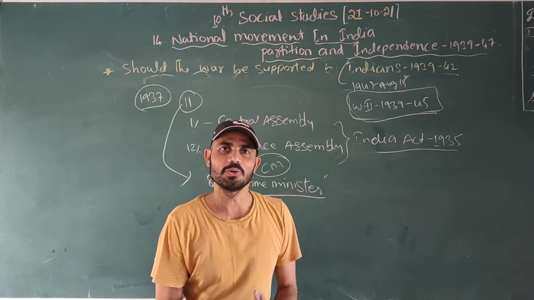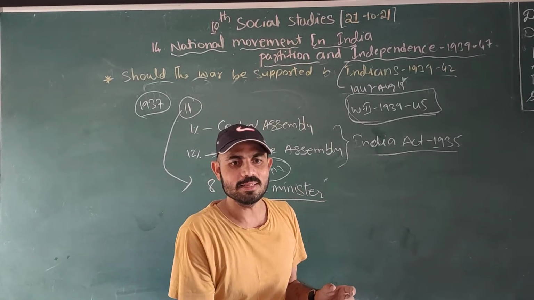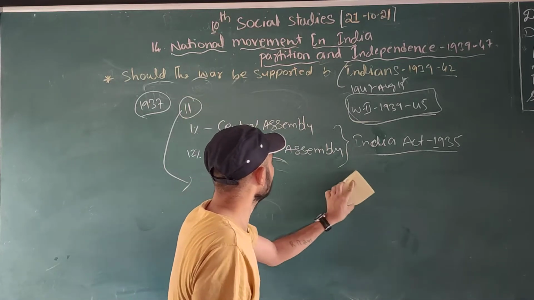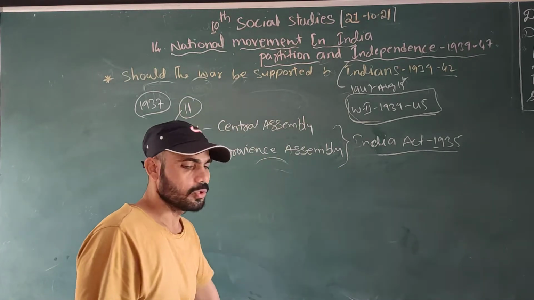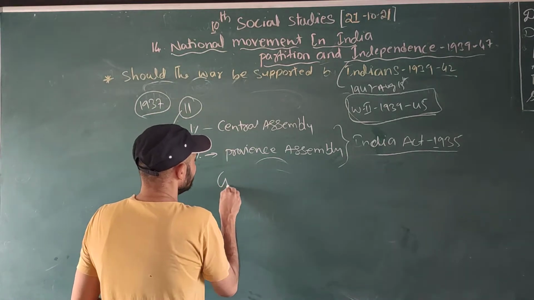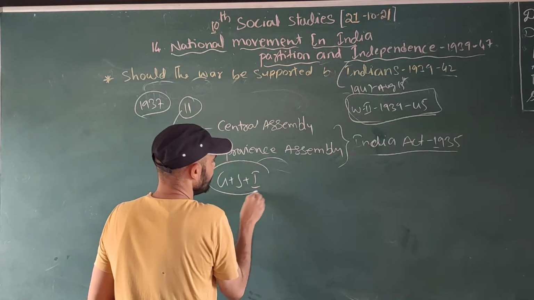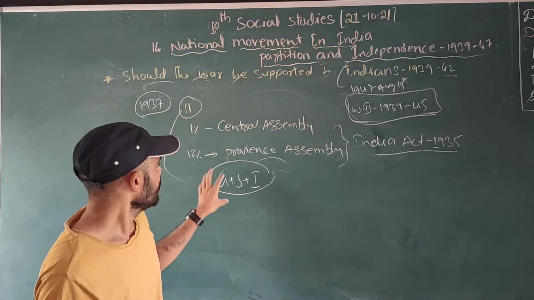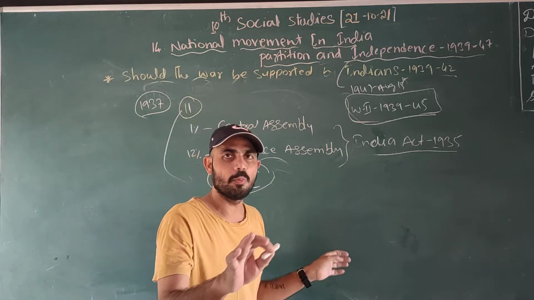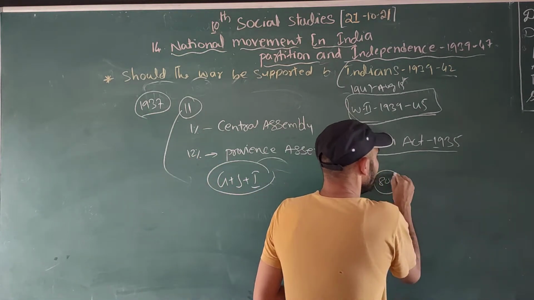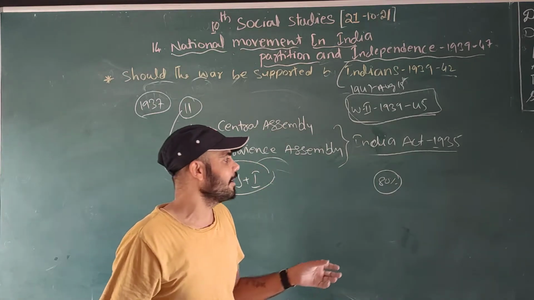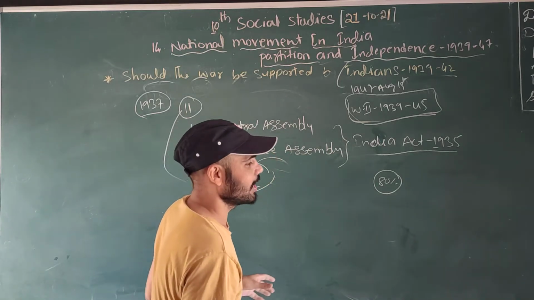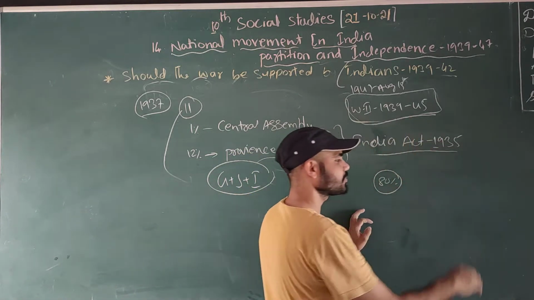Now we have the biggest question: should the party support the war or not? The Britishers wanted support. Why? Because in World War II, the opposing group was Germany, Japan, and Italy. They had aggressive nationalism and invaded countries all over. Japan occupied almost 80% of Asia, including China, Korea, Burma, and also the Andaman and Nicobar Islands.